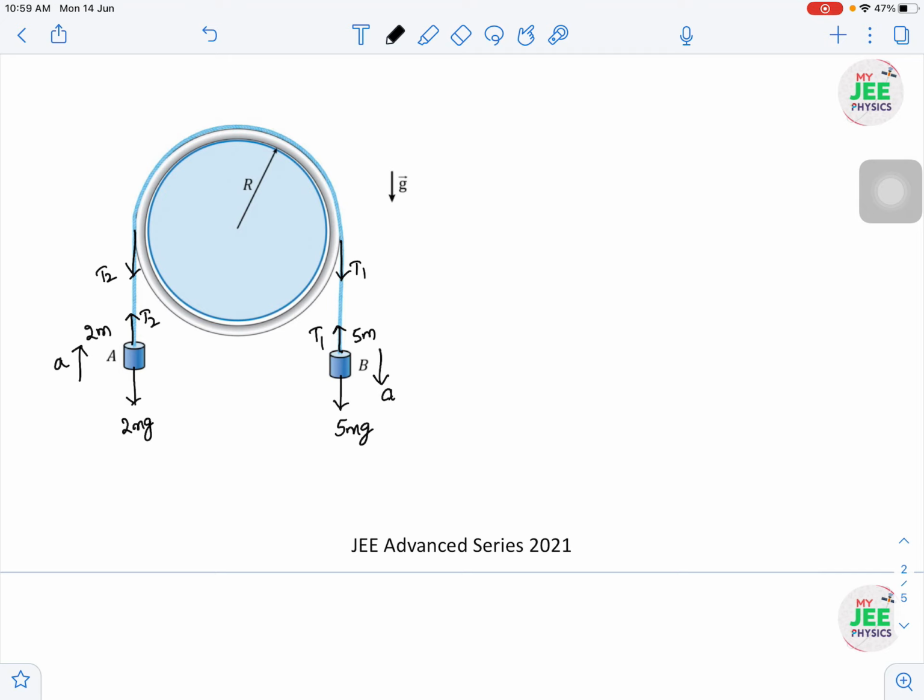Then I can write the fundamental equations related to the motion of B and A. I can write 5mg minus T1 is equal to 5ma, and A is going upward, so T2 minus 2mg is equal to 2ma. These are the two equations obtained directly using Newton's laws of motion: net force is equal to mass into acceleration.